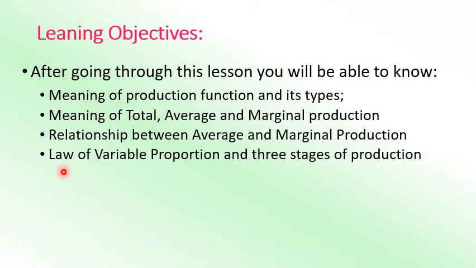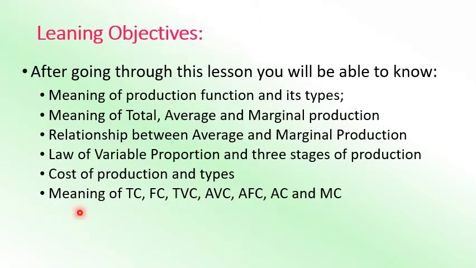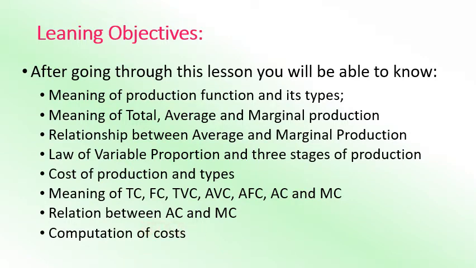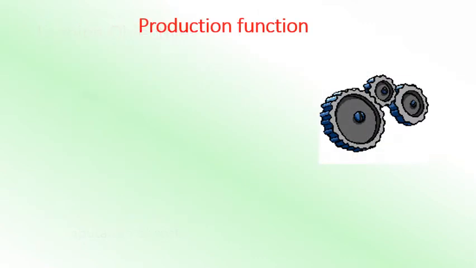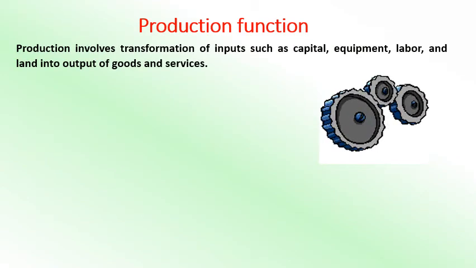law of variable proportion and the three stages of production, cost of production and its type, meaning of TC, that is total cost, fixed cost, total variable cost, average variable cost, average fixed cost, average cost and marginal cost, relationship between average cost and marginal cost, computation of the cost. So these are the parts we are going to learn from this video. So carefully learn, go through it. Now what is production function?